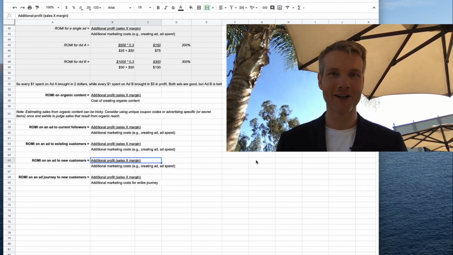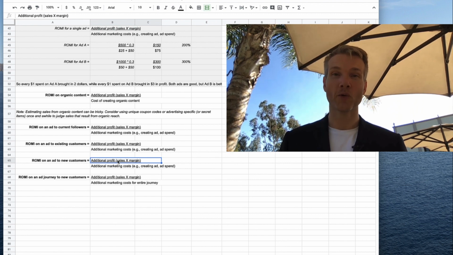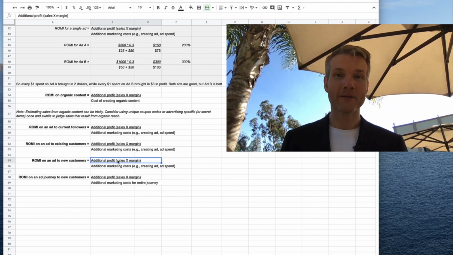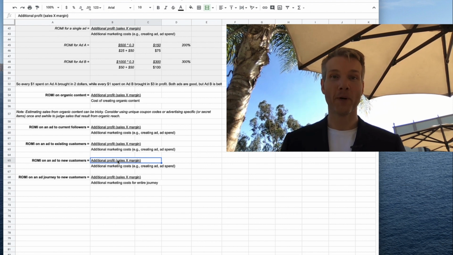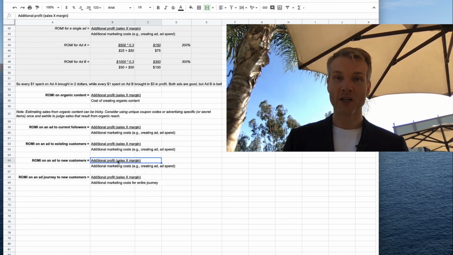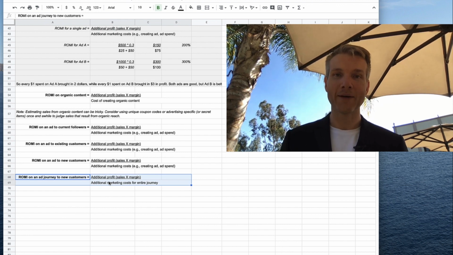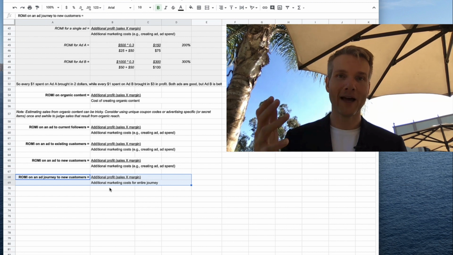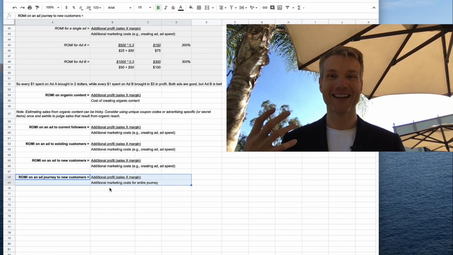What you want to do here is basically use the exact same formula. Look at what kind of profit results and divide that by the cost involved in that particular ad. This works if there's a single ad that can get new customers to come in and buy. In many cases, as we've talked about before, there's probably going to be a journey involved in having people actually go through and purchase from you. They might have to see multiple ads in order to get warmed up, so to speak, to go through and then actually make that sale.